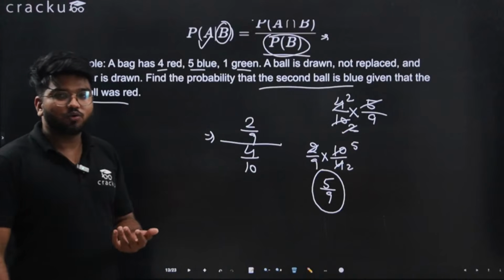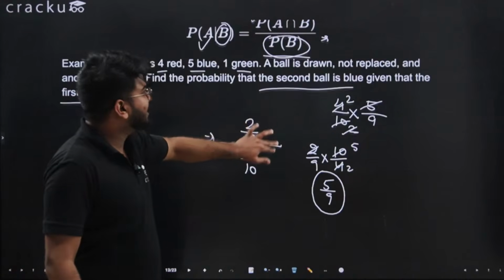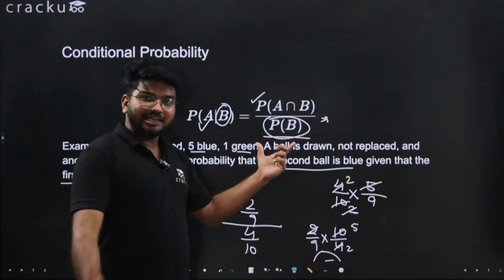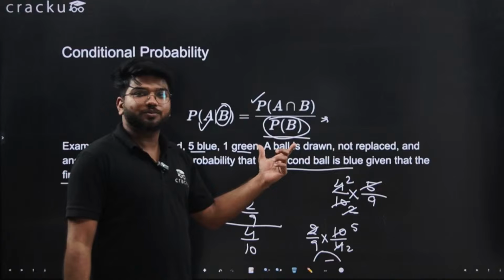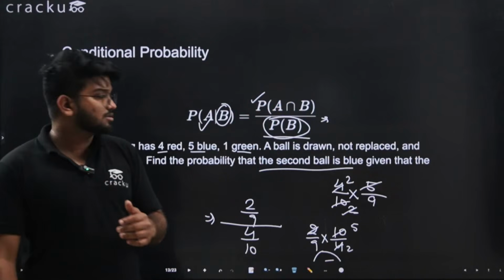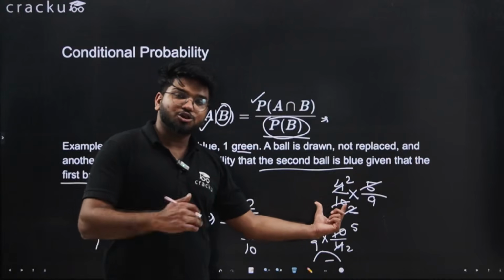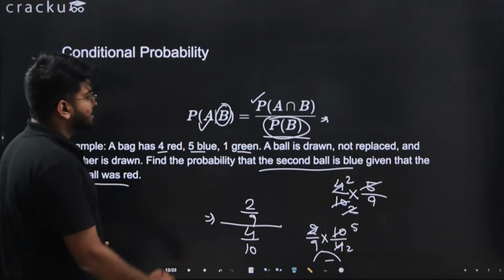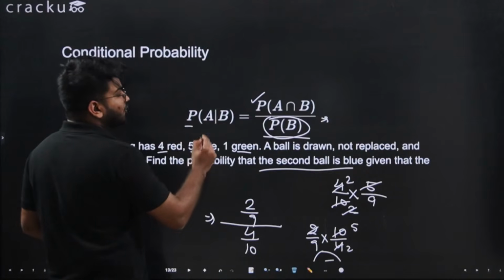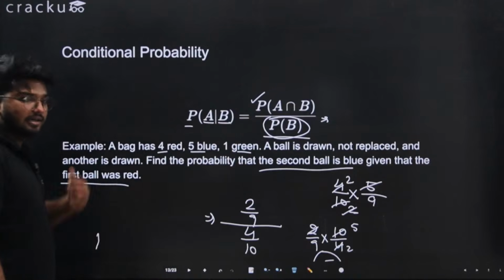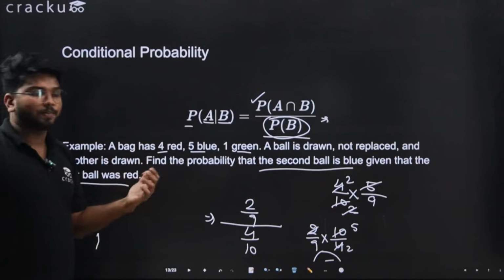You have the direct formula: the probability of the event which has already occurred should be in the denominator, and in the numerator it has to be the probability of both the events happening, that is the event that has already occurred and the second event for which you are finding the probability. This is how you find the probability of event A considering event B has already occurred. That is called conditional probability.